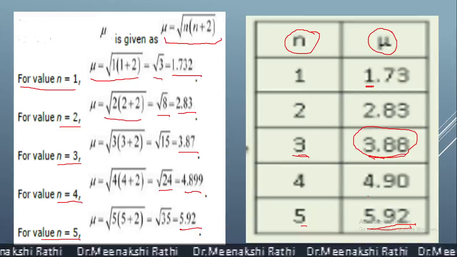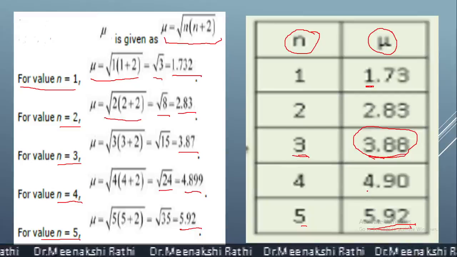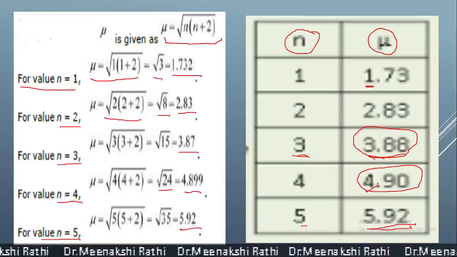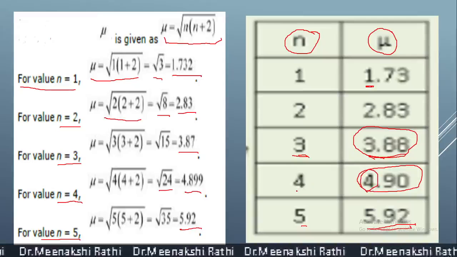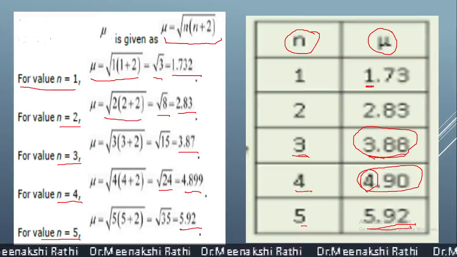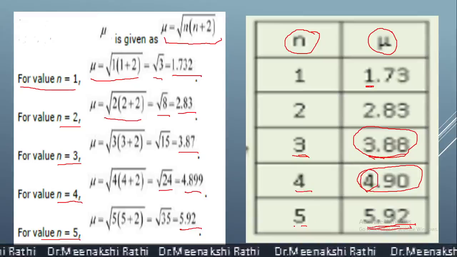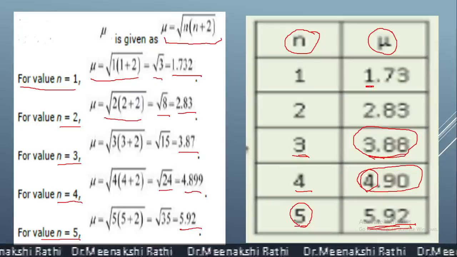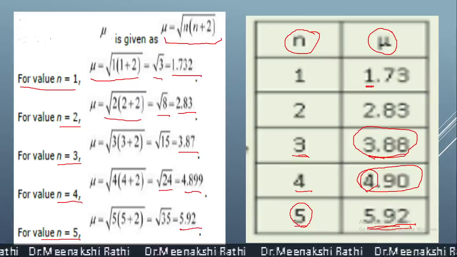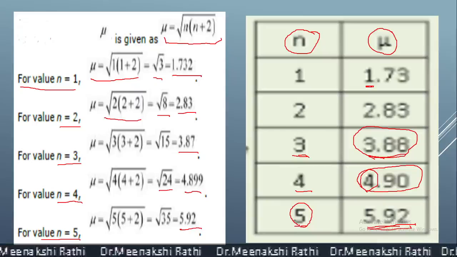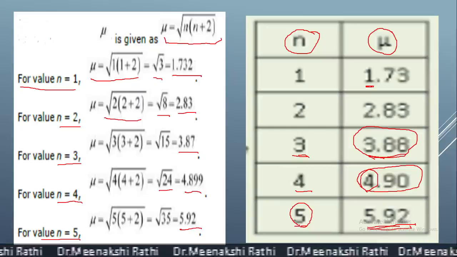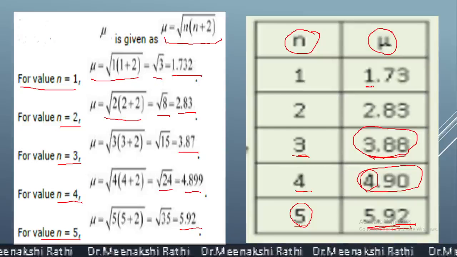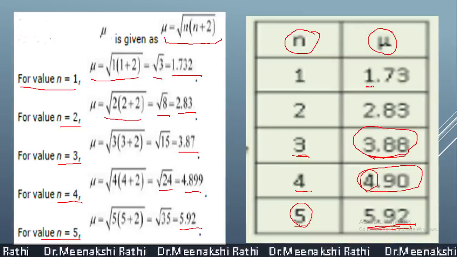If the value of magnetic moment is 4.90, as it starts with 4, the number of unpaired electrons is 4. For 5.92, the number of unpaired electrons is 5. So in this way, you can calculate magnetic moment from the given unpaired electrons, and from unpaired electrons you can calculate the magnetic moment also.